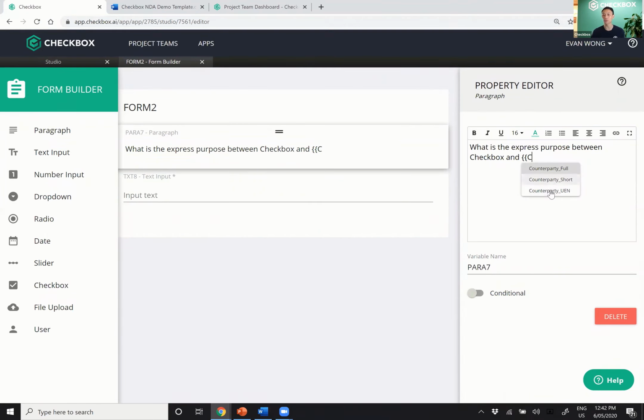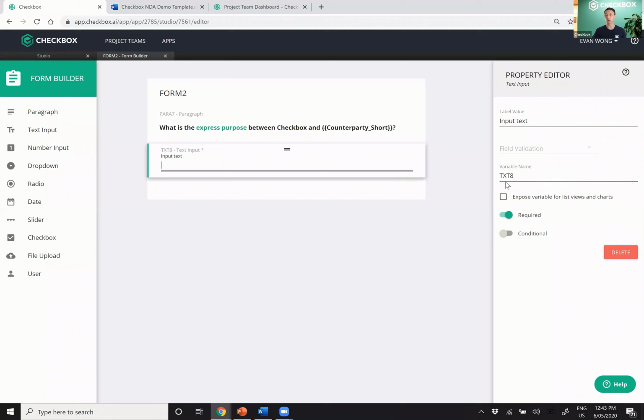As I type more and more, of course, a lot of them start with counterparty at the moment, but if I type S, you can see it filters down, kind of like a Google search. It filters as you type, and I can just autocomplete the rest of that variable. So what is the express purpose between Checkbox, and it's going to fill in that party name, which is going to come in really nicely there. I can even format things. So again, I can make this different colors, I can make this bold, but it's going to say what is the express purpose between these parties.